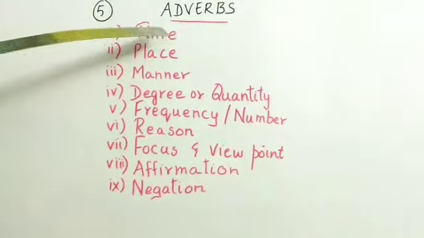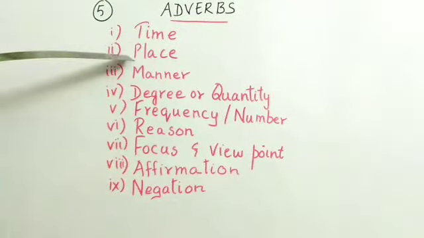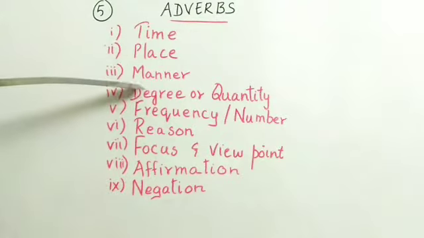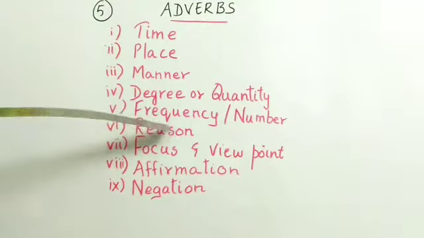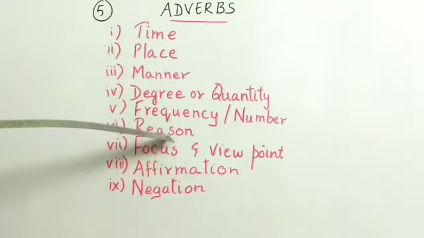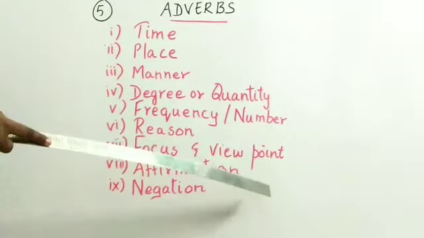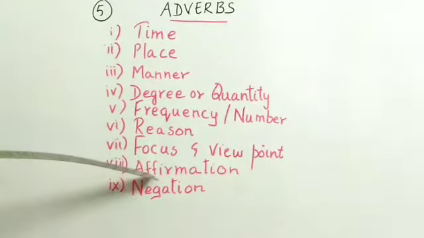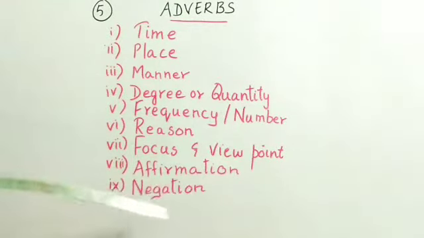Okay, you can see. First one, adverb of time, adverb of place, adverb of manner, adverb of degree or quantity, then adverb of frequency or number, then adverb of reason, adverb of focus and viewpoint, then 8th one, adverb of affirmation, then 9th one, adverb of negation. So all these are used in adjunct. In sentence pattern we use adverbs as adjunct. These adverbs only become adjunct.